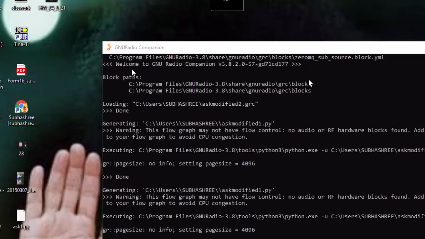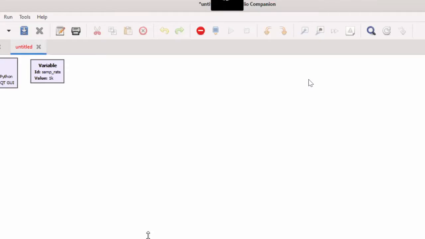What you have to do? You have to click on the GNU Radio icon. This is your GNU Radio Companion icon. Just double click on this. Then you will get one black color screen like this. After it will take 1 minute or something. Then it will open like this, one screen.